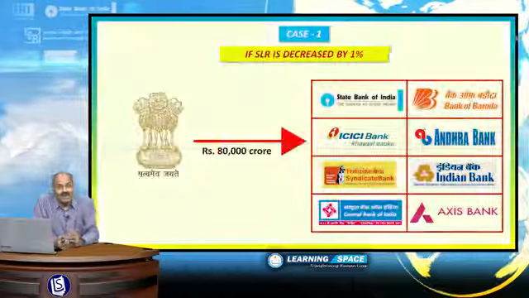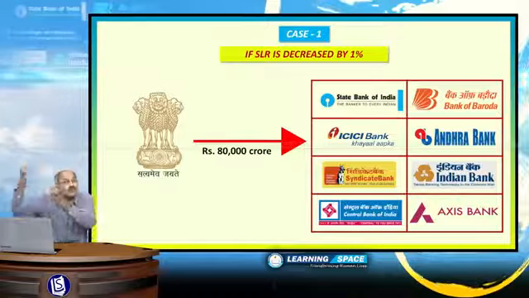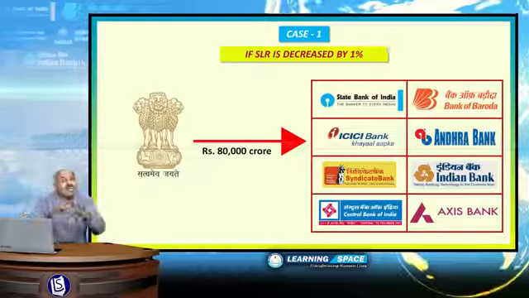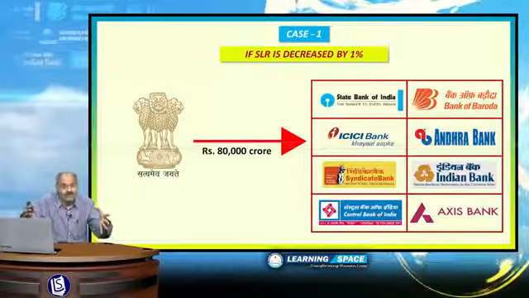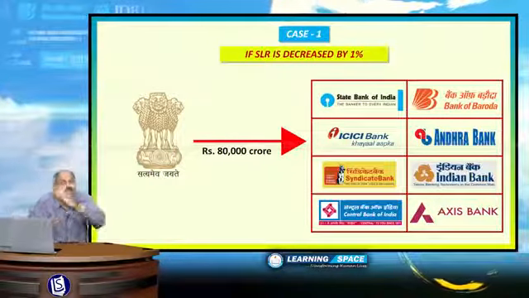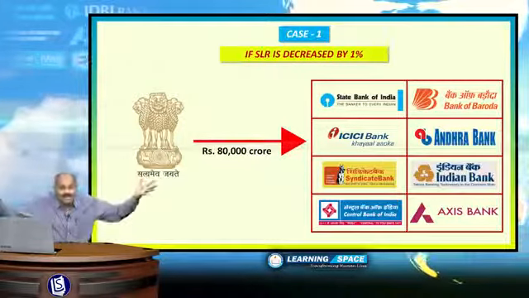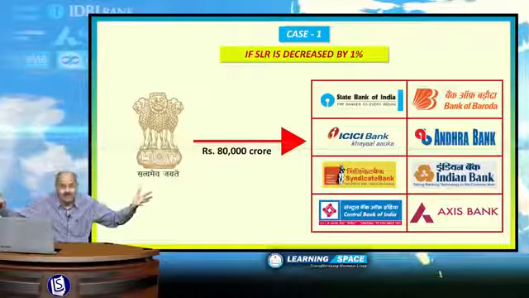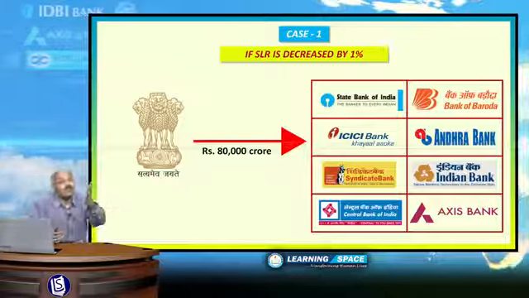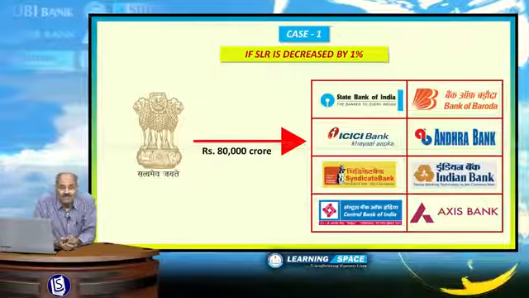Similarly about SLR. If SLR is reduced by 1%, 80,000 crores has to flow into the market. But with regard to SLR, theory and practice may differ. That means 80,000 crores may not flow directly into the banking system if you consider SLR, because banks have got a habit of investing more in government securities than required. Theoretically I am telling here, but CRR will have immediate effect. SLR may not have immediate effect, but for a theoretical case only, I represented here graphically.